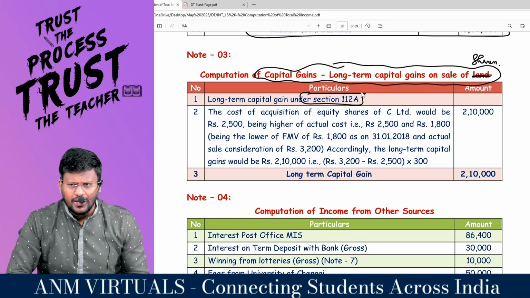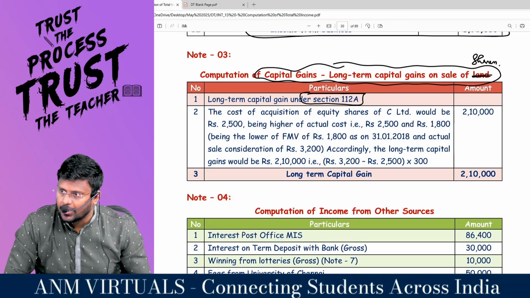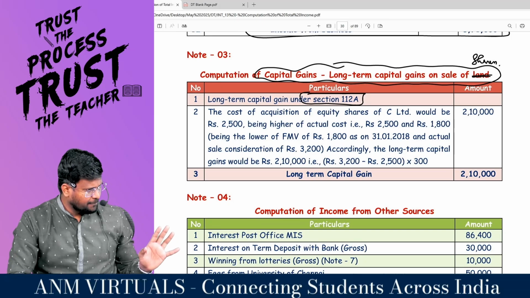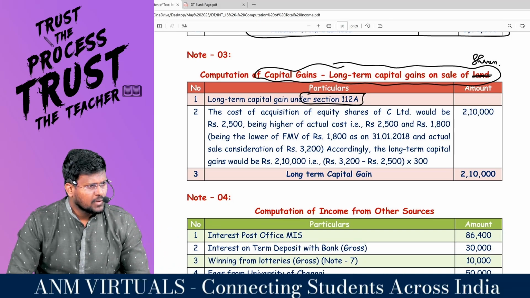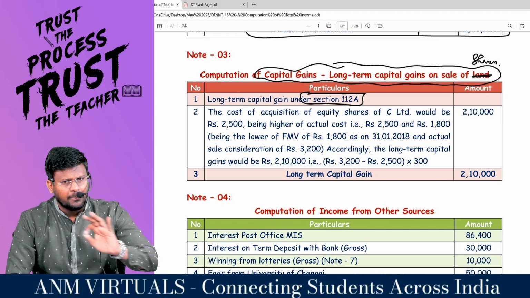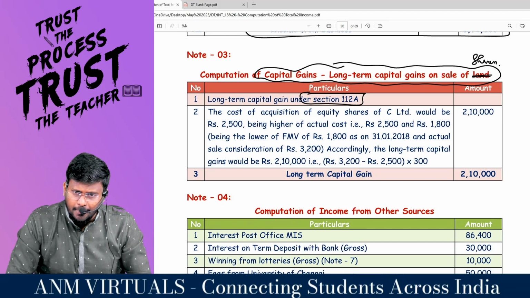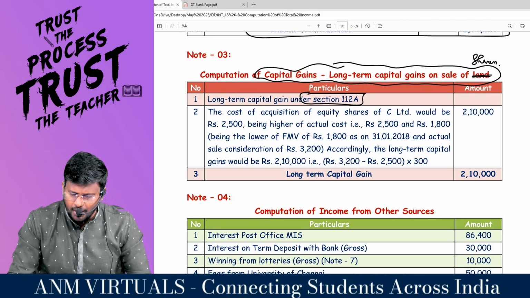As we all know, if the asset is a super asset, then 112A provisions will be applicable, which is nothing but listed shares, units of business trust, and units of equity oriented fund. For these three items, provisions of 112A will be applicable if it is long term. And if it is short term, provisions of 111A will be applicable.